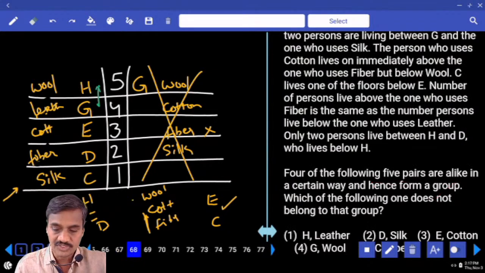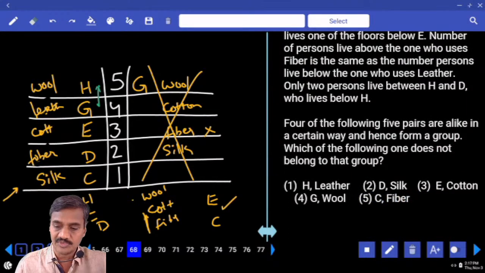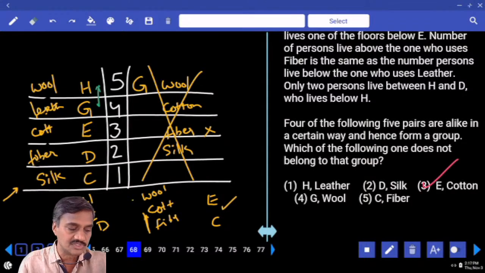And 68. Four, out of the following, means odd one out. H, leather. Now H and leather are adjacent to each other. D and silk are adjacent to each other. E and cotton. E himself is using cotton. And so what is your answer? Choice 3, question number 68.